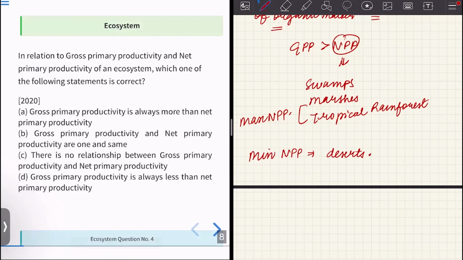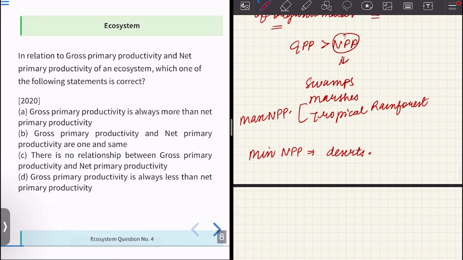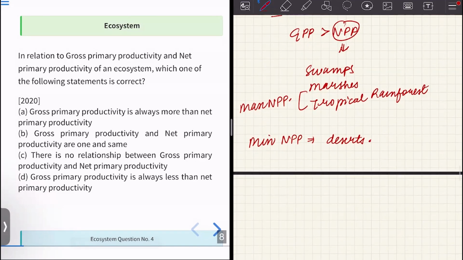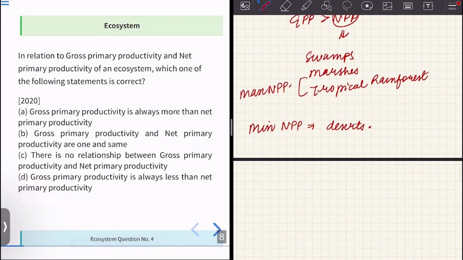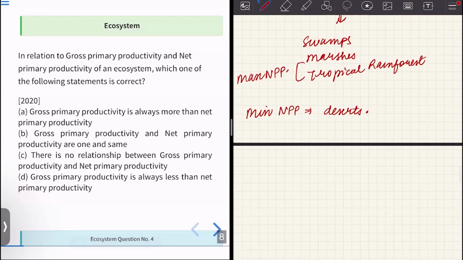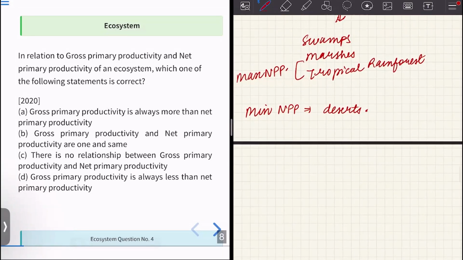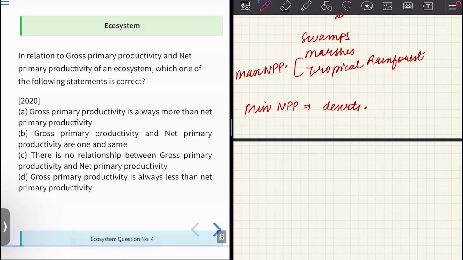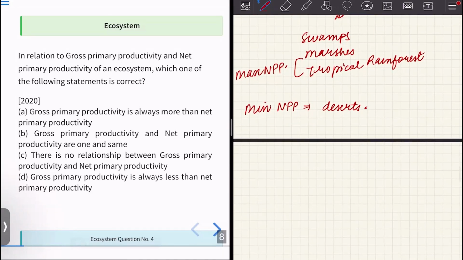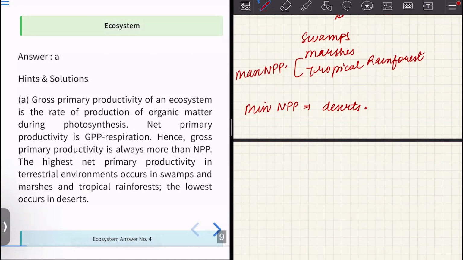Let us take a look at the options. Option A, gross primary productivity is always more than net primary productivity, is our answer. So option A is correct. Option B says gross primary productivity and net primary productivity are the same, which is not correct, because we have to subtract the losses from gross primary productivity. So option A is correct.